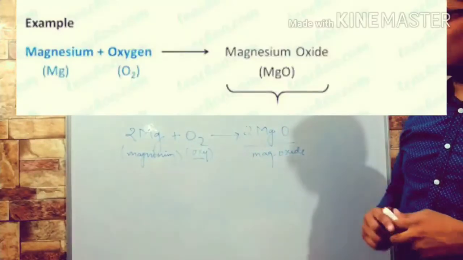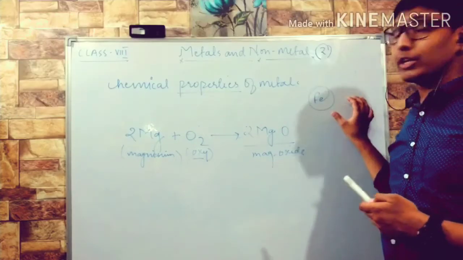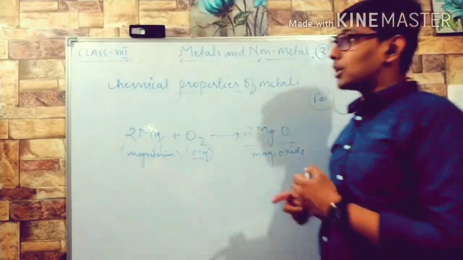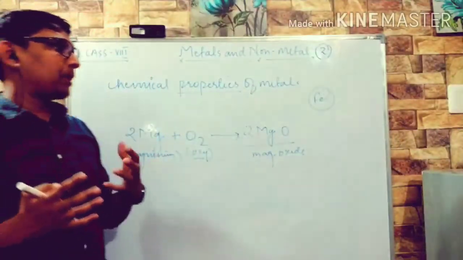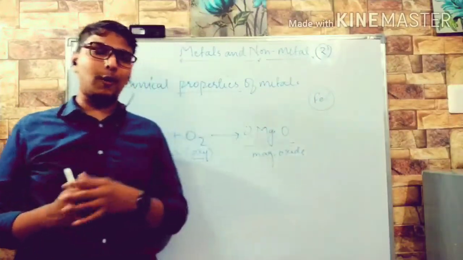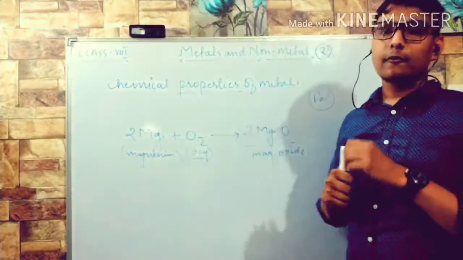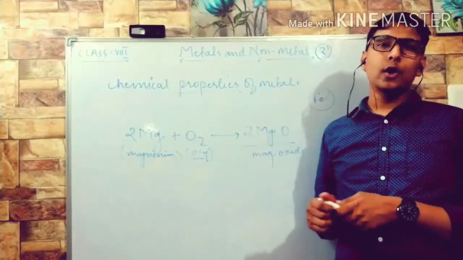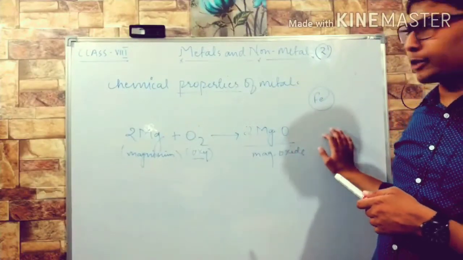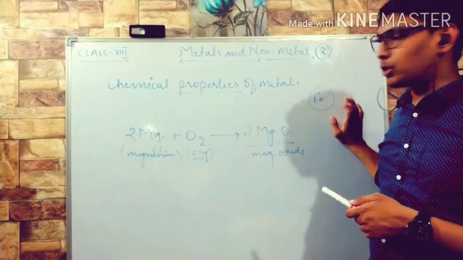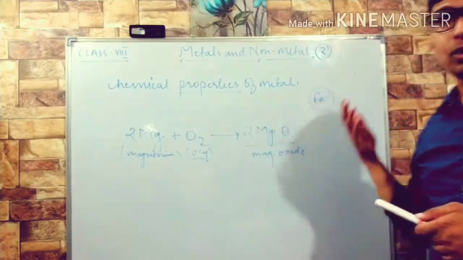Now what about iron? The discovery of iron has led to development, it has been a boon, because a lot of monuments are made with the help of iron and they are now stronger. So what happens to iron? Iron gets rusted. What is rust? It is a hydrated form of oxide. Magnesium oxide is a simple oxide, no water is added to it. But in the case of iron, it forms a hydrated oxide. You can see it on this spray.